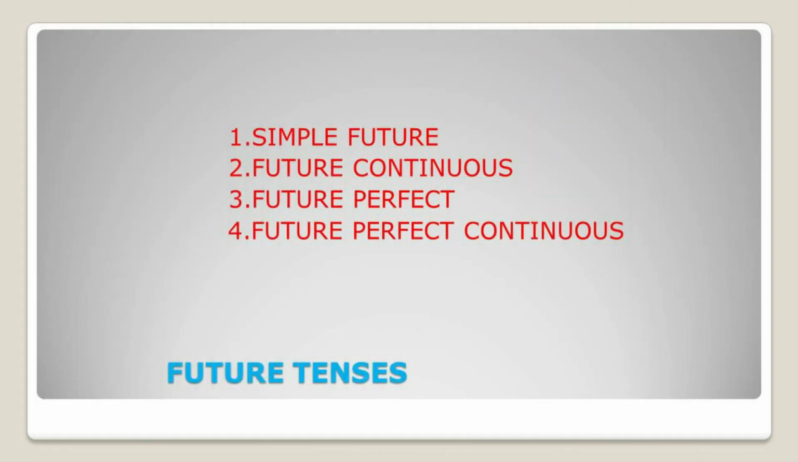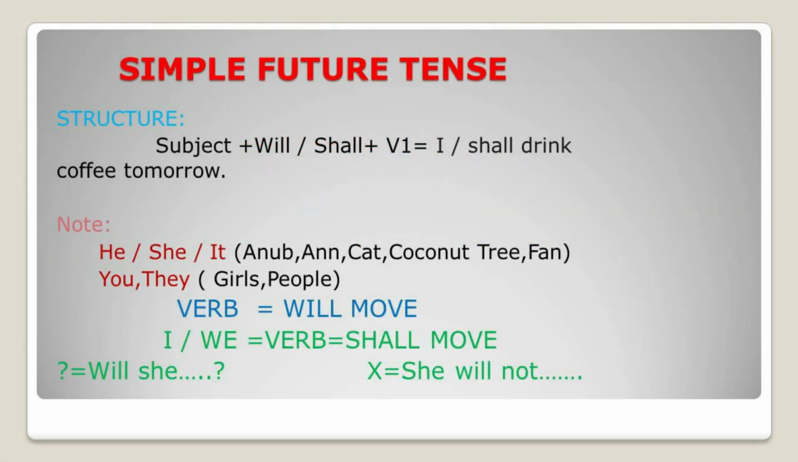By the way, future tenses are divided into 4 types: simple future, future continuous, future perfect and future perfect continuous. So here you can see simple future tense. The simple future tense structure is nothing but subject plus will or shall plus verb 1. Example, I shall drink coffee tomorrow.